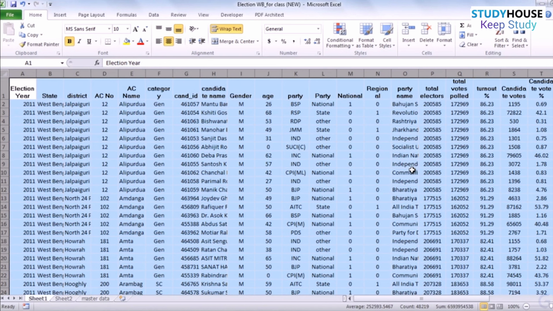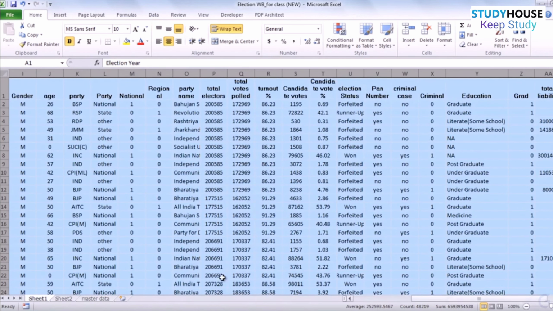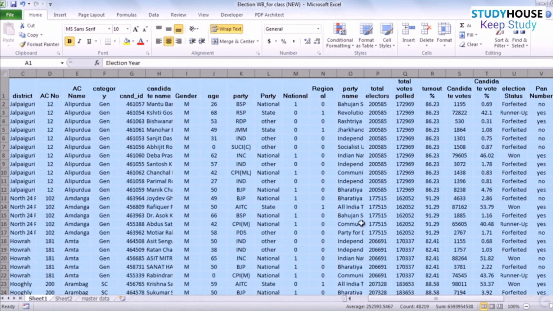So first we need to convert some of these variables which are qualitative to quantitative. So what were the variables of interest which I had spoken about earlier? The candidate vote, which is Y. I don't have to do anything. I have to code whether the party is a nationally recognized party or regionally recognized party. So every time the candidate is from a party which is a national party, I give a value of 1 against him and 0 otherwise. And if the party is one of the regional parties, then I give a value of 1 and 0 otherwise.